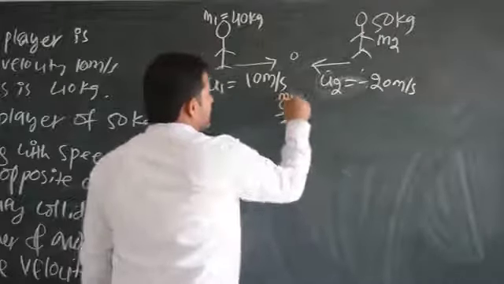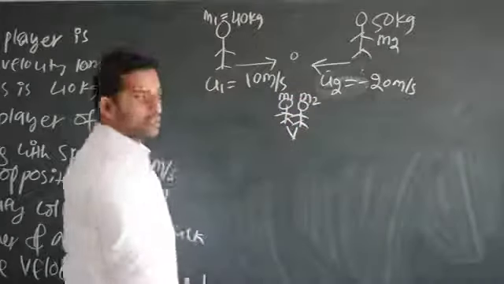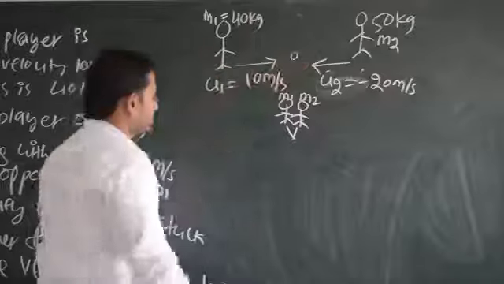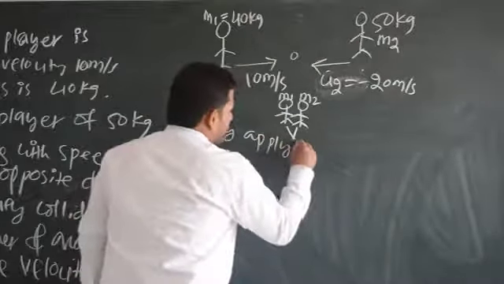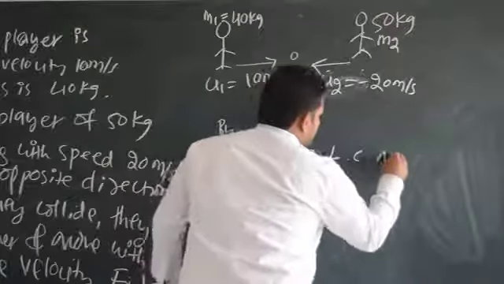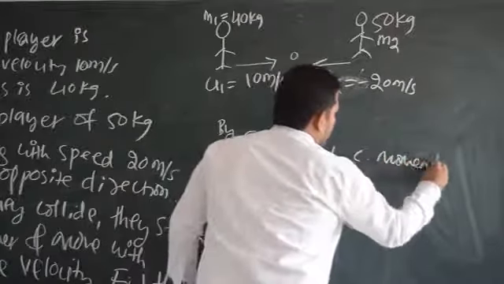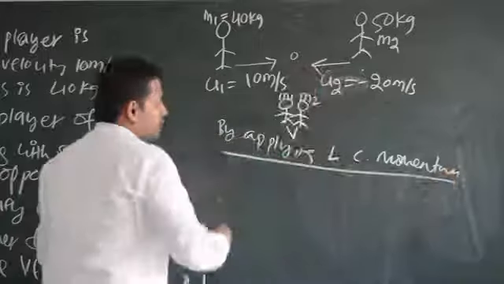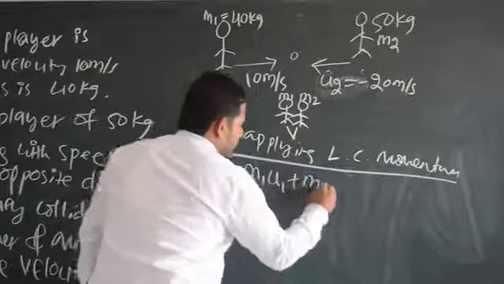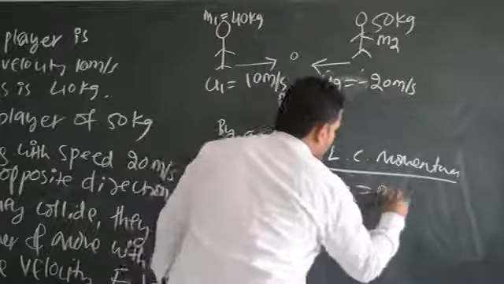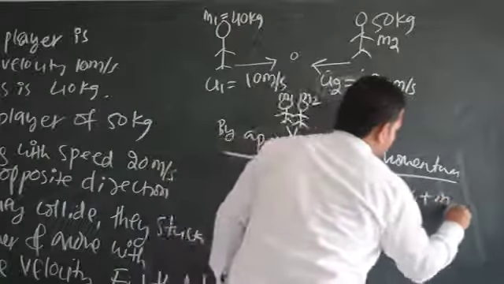His mass will remain m1 only, his mass will be m2 only. That is 40 kg and 50 kg. So what are you applying? Law of conservation of momentum. I am applying law of conservation of momentum. According to law of conservation of momentum, the formula is m1 u1 plus m2 u2 is equal to m1 v1 plus m2 into v2.